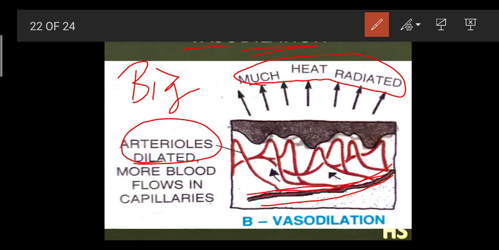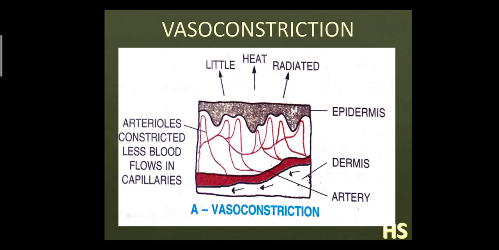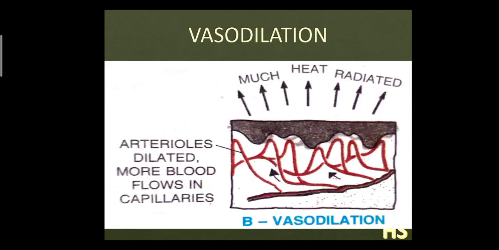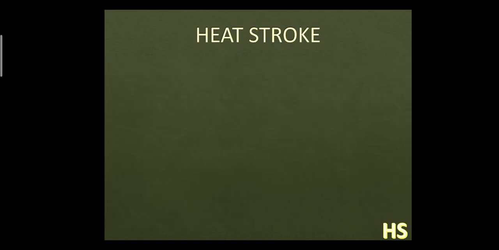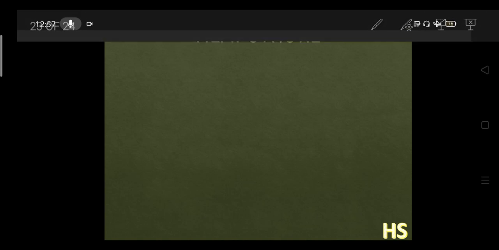So here the lower end is small and the upper end is big in nature. That is why there are two reverse conditions. In vasoconstriction, the upper parts are narrow, meaning constricted, and vasodilation occurs in hot weather.